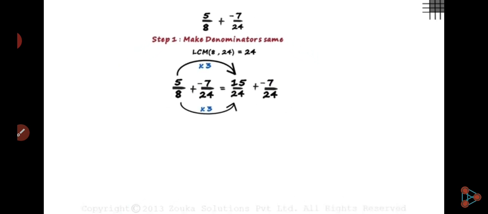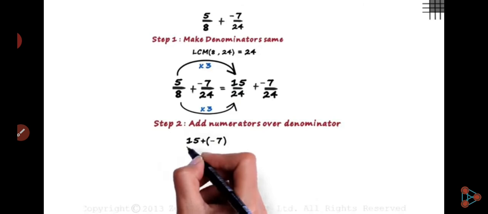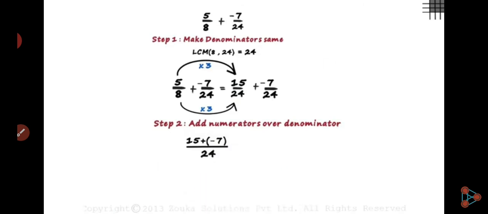Now add the numerators over the denominator, that means 15 plus minus 7 upon 24.